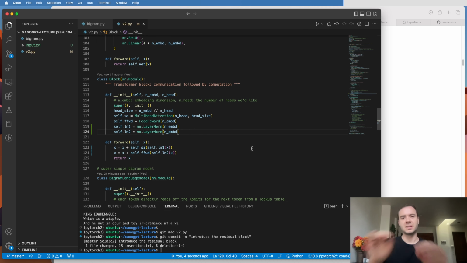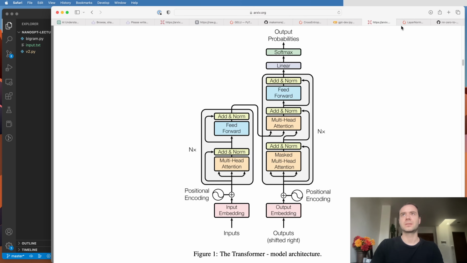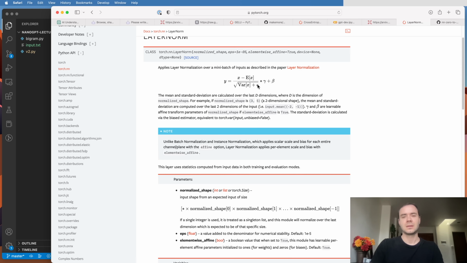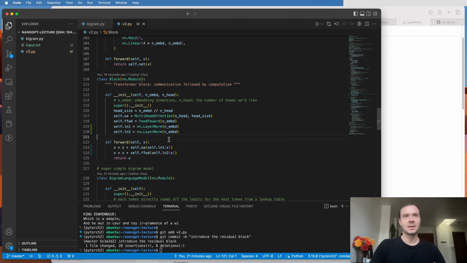So when the layer norm is normalizing our features, the mean and the variance are taken over 32 numbers. So the batch and the time act as batch dimensions, both of them. So this is kind of like a per token transformation that just normalizes the features and makes them unit mean, unit Gaussian at initialization.